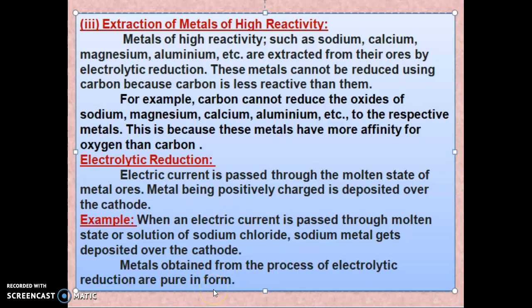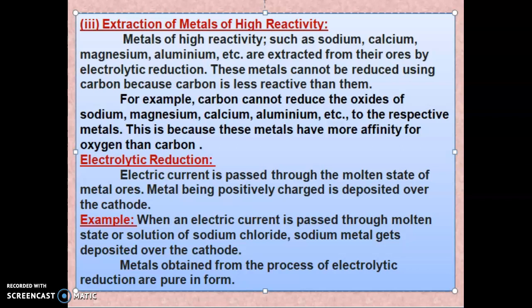So in this process, when current is passed through the molten state, the metal being positively charged will be deposited over the cathode. If we take the example of sodium chloride, the sodium will get deposited over the cathode, whereas the chlorine will get deposited over the anode. So we get only the pure metal.